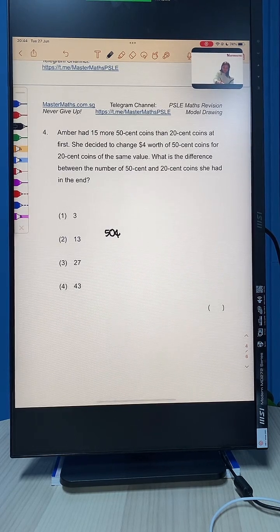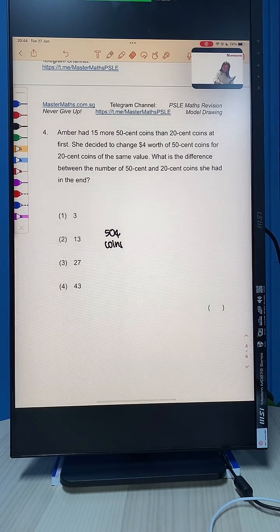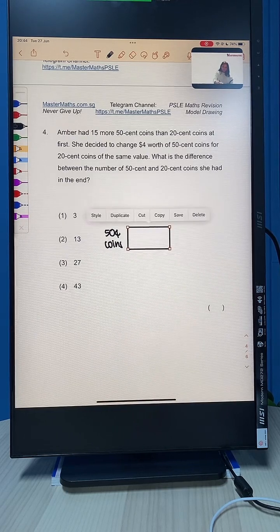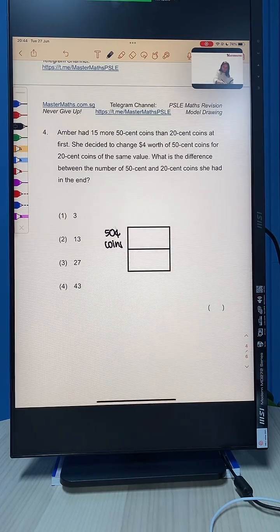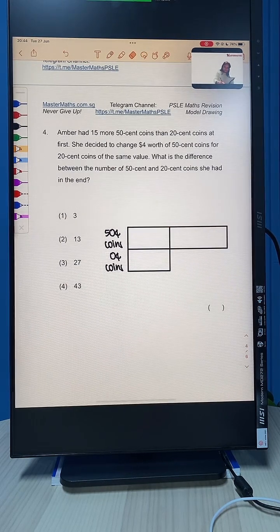We have the 50-cent coins and the 20-cent coins. Okay, so let me draw it out. The difference is going to be 15. So far so good. I haven't done anything at all, just draw. This difference is 15.